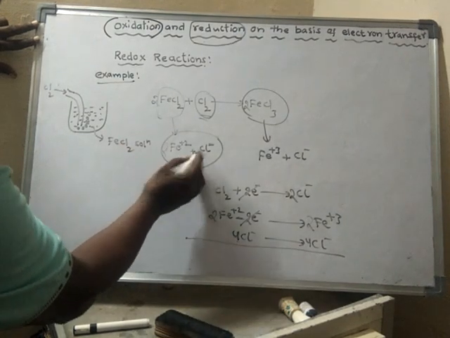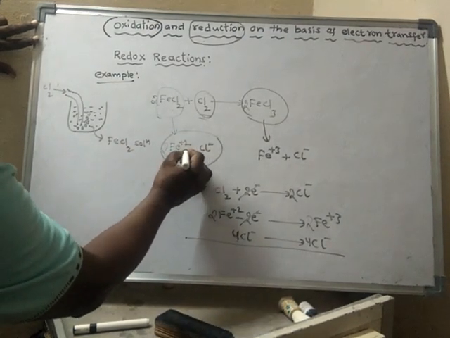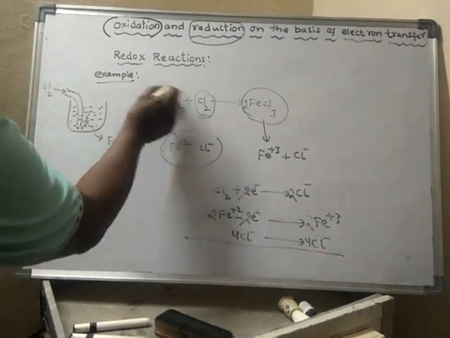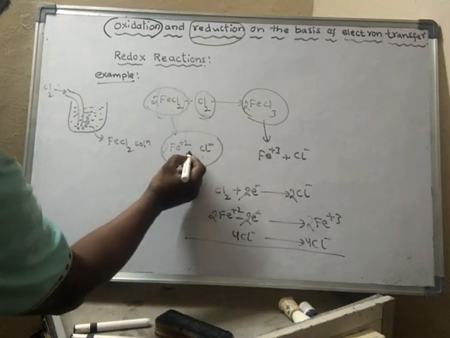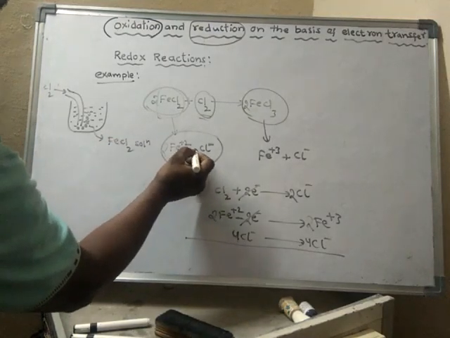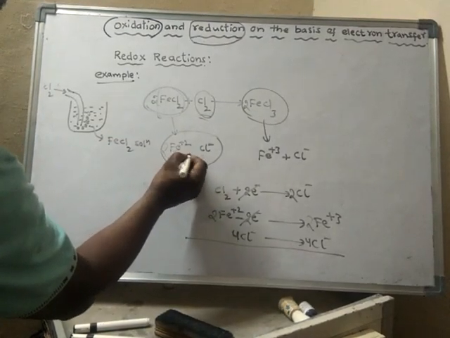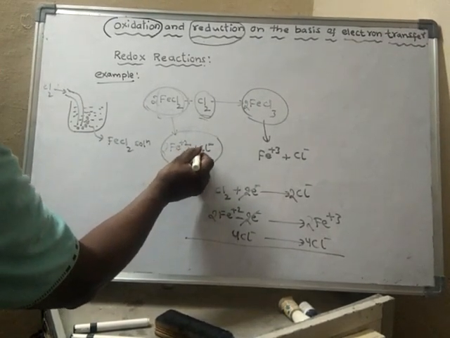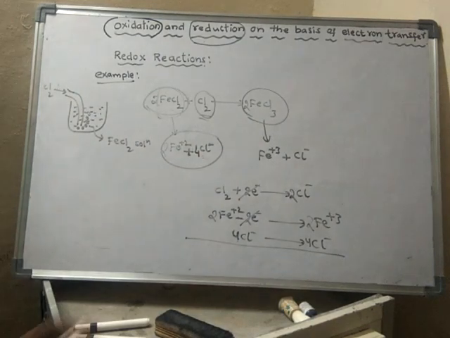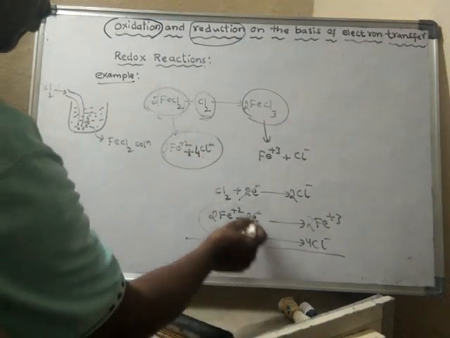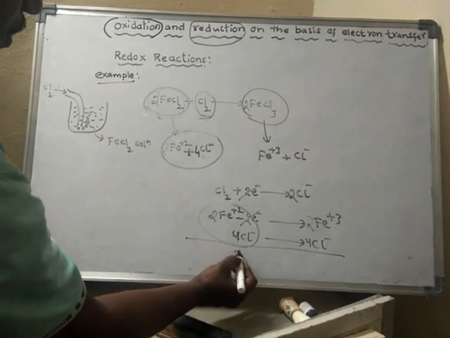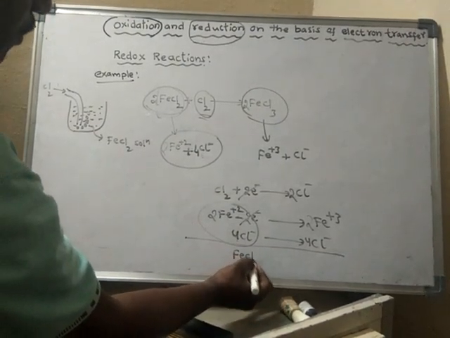So this contains 2 Fe plus 2 and 4 chloride ions. I can write this as FeCl2.